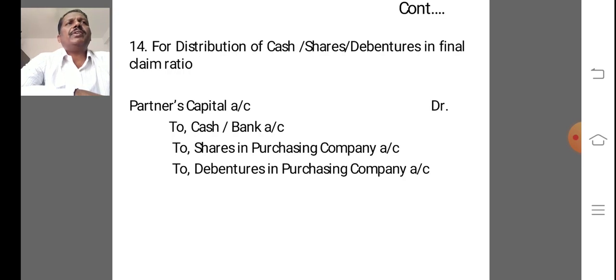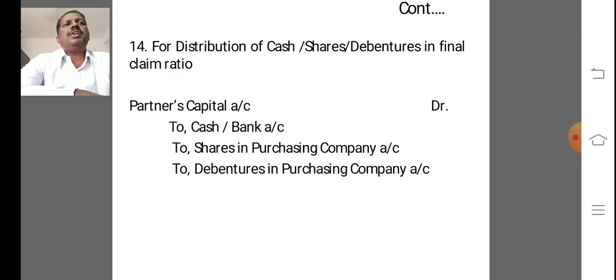Fourth one, sale of assets not taken over by the purchasing company. Fifth one, payment of liabilities not taken over by the purchasing company. Sixth one, for any assets taken over by the partners which are not taken over by the company. Seventh, for liabilities taken over by the partners which are not taken over by the company.